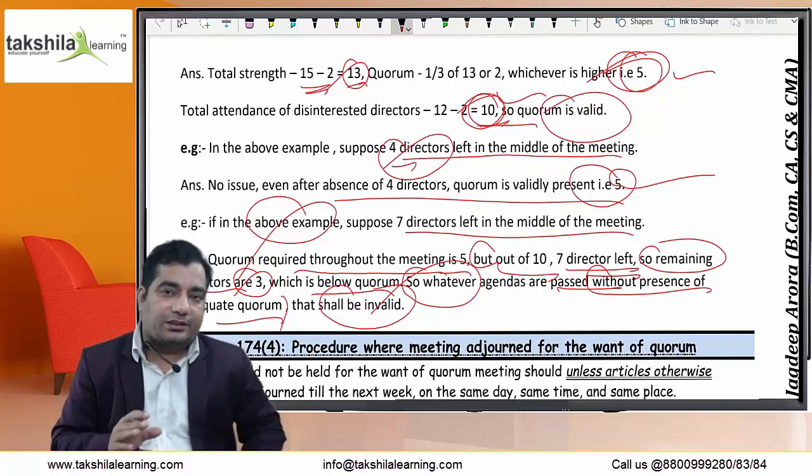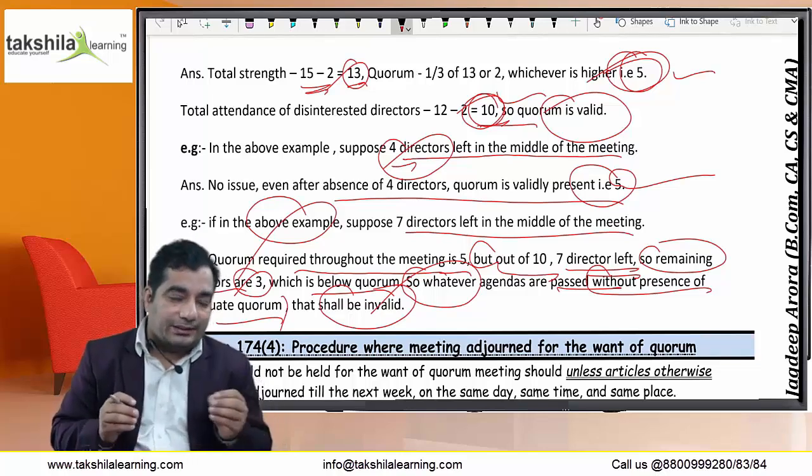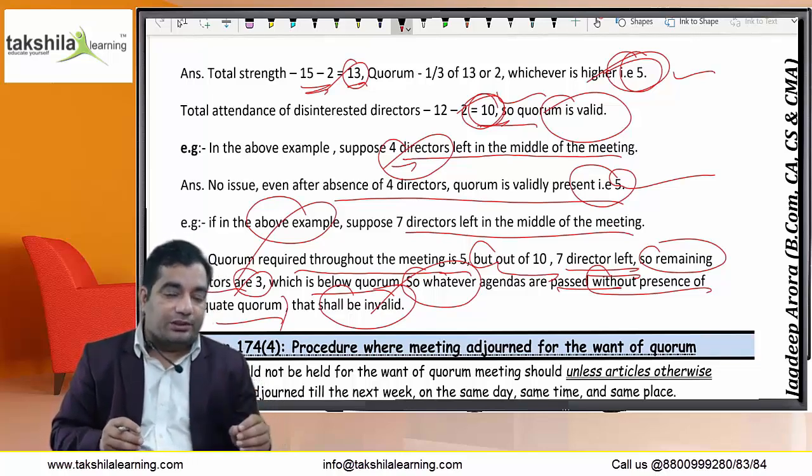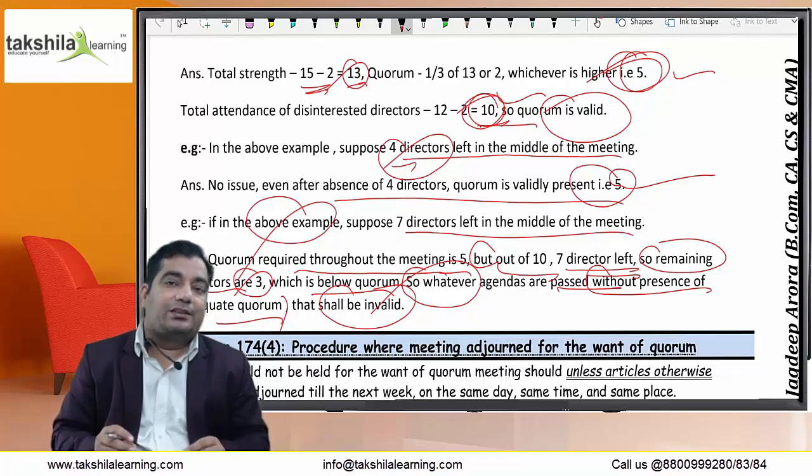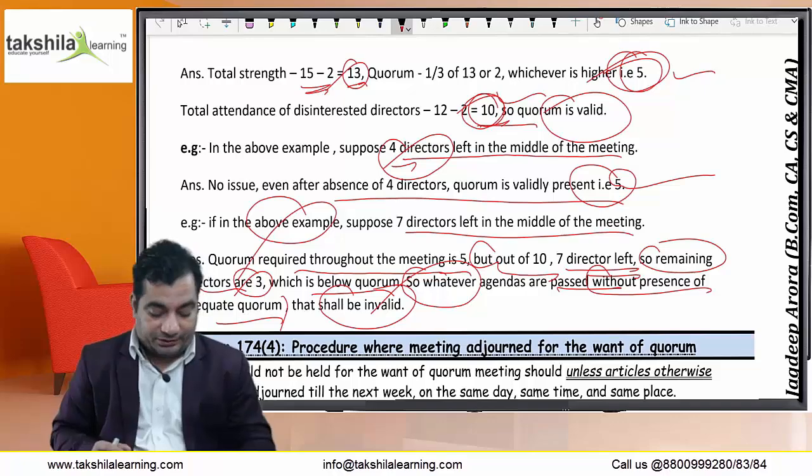Directors who are attending the meeting through video conferencing mode or through audiovisual mode shall be counted in the quorum. And if 2/3 or more directors are interested in the agenda, then 2 disinterested directors shall even constitute a valid quorum. The point is clear.